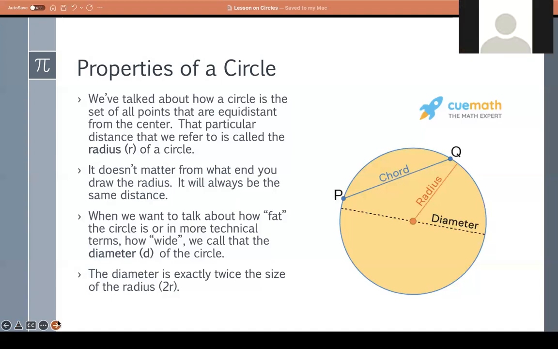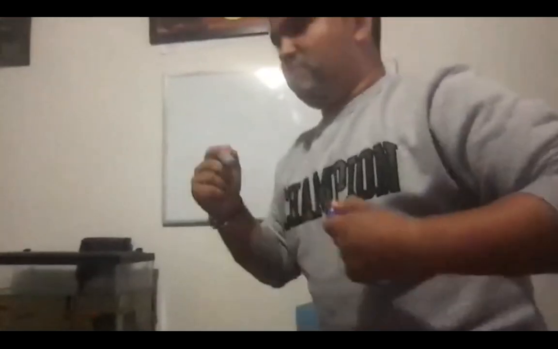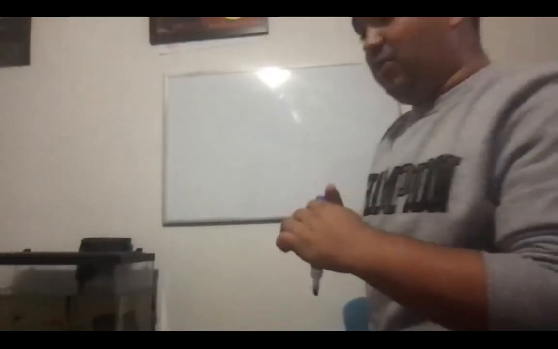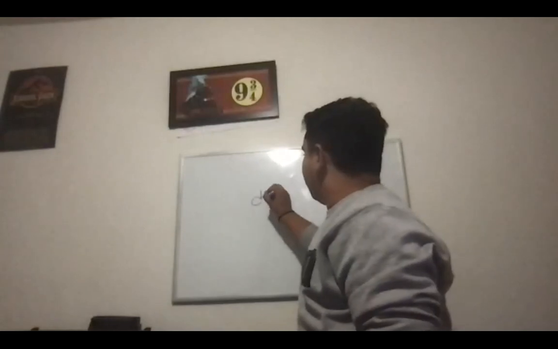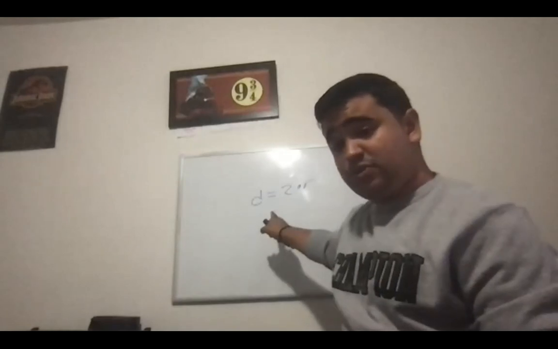No problem. Ok. So example number 1, the radius of a circle is 8 centimeters. Now what is the diameter of the circle in centimeters? 16. ¿Quieres explicarme por qué 16, Janet? Porque 8 más 8 es 16. Exacto. Y es como yo había explicado. El diámetro es como doble del radio, es double the radius. So, para encontrar el diámetro, es 2 por R, or diameter is equal to 2 times R.